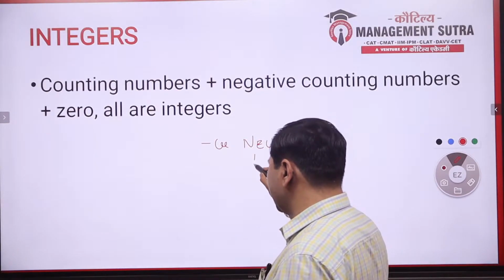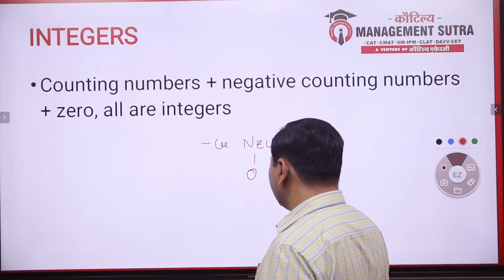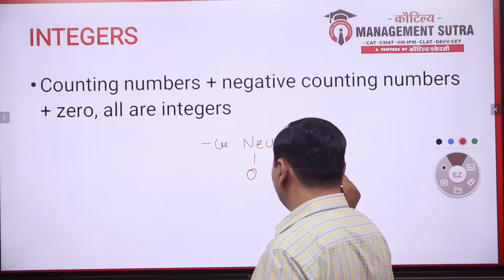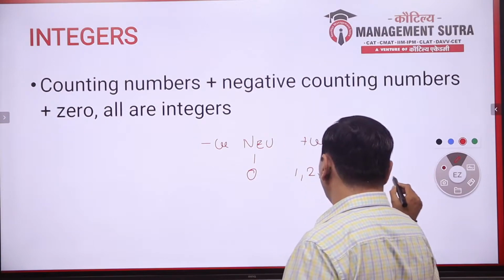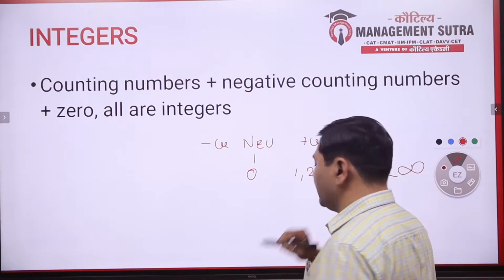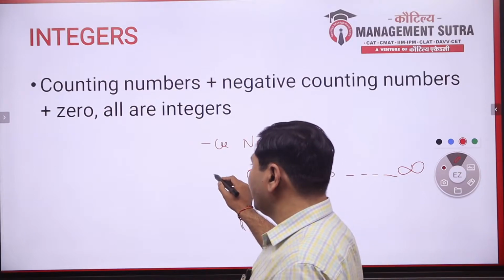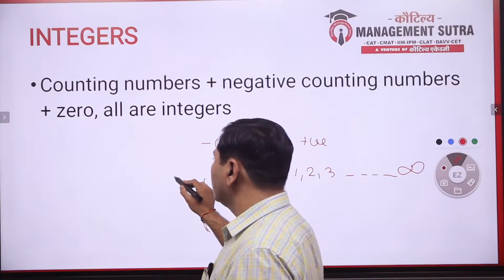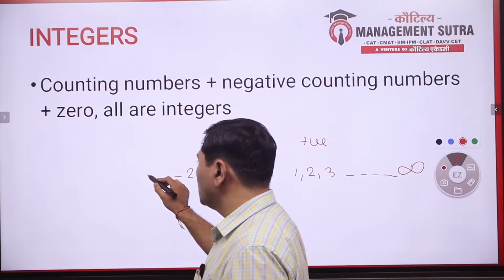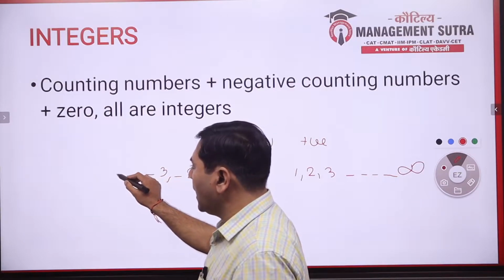Neutral integer is 0, positive are 1, 2, 3, up to infinity. Negative are -1, -2, -3, up to -infinity.